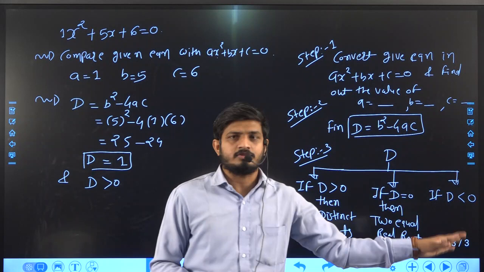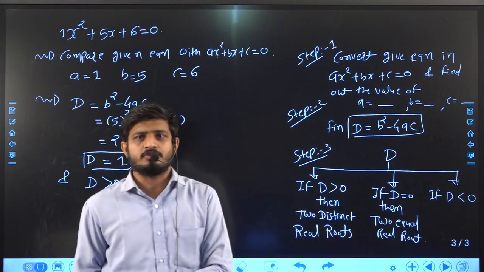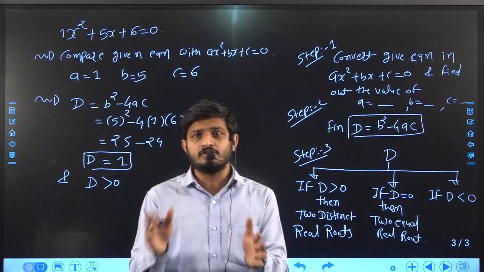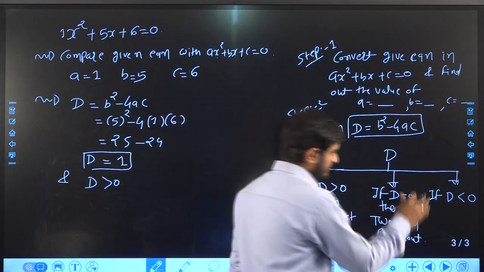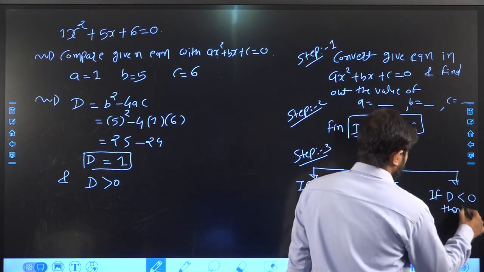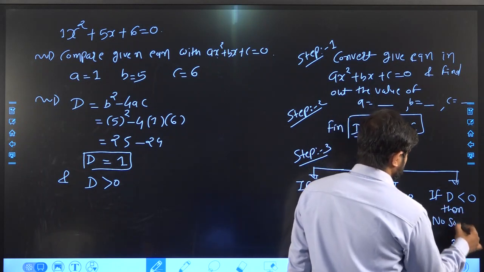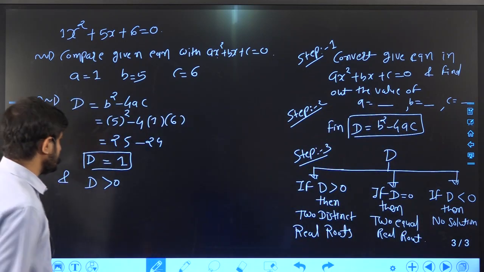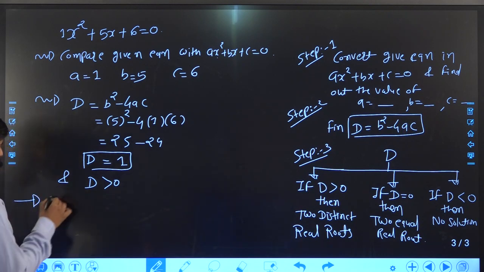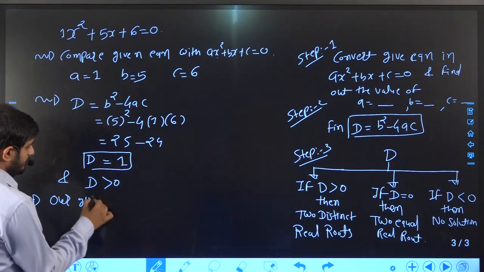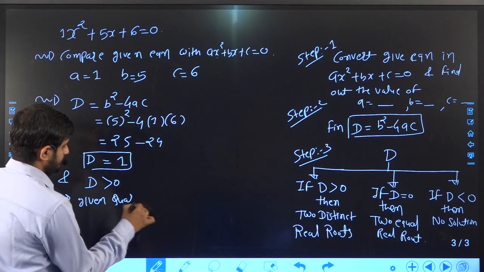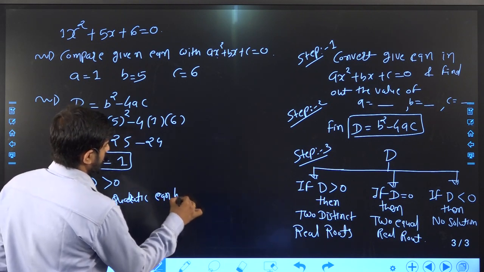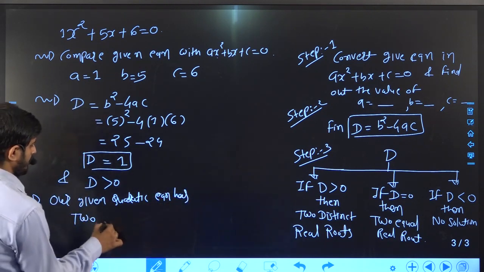Two equal roots. Equal roots means what? There are two roots, two solutions for the given quadratic equation, and both the solutions are the same. And if D is less than 0, then what? Then no solution. Here D is greater than 0. If D is greater than 0, it means our given quadratic equation has two distinct